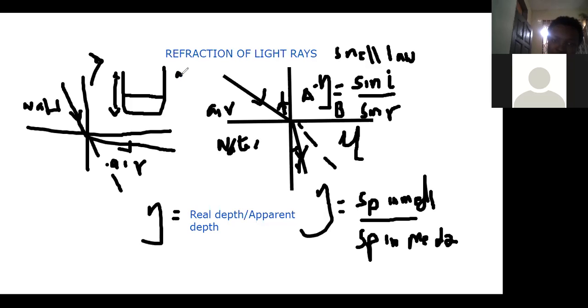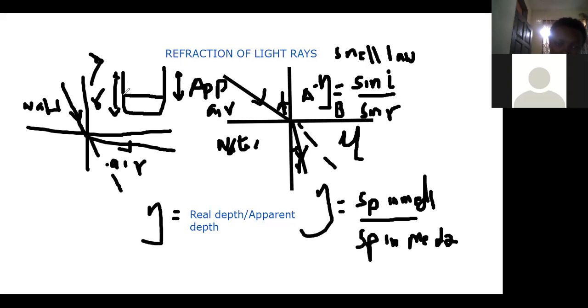It is not the real depth. It's a deceiving depth. So we call the depth from here to here, where the observer sees or thinks is the real depth, the apparent depth. And so APP. Then this one is the real depth of the water. And so this is the real depth of the water.